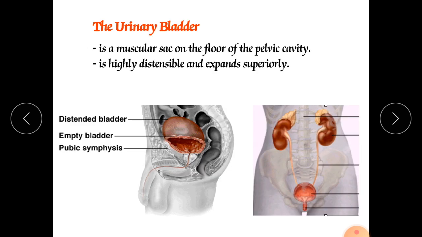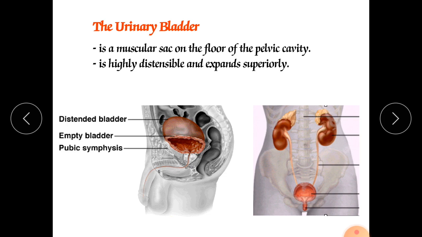Now next is the urinary bladder. It is a muscular sac on the floor of the pelvic cavity. It is highly distensible and expanded superiorly. Here you can see the position of the urinary bladder. It is near the large intestine and behind the pubic symphysis bone. Here is the pubic symphysis bone, it is just behind that, and just above the urethra.